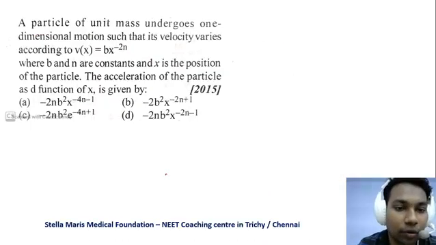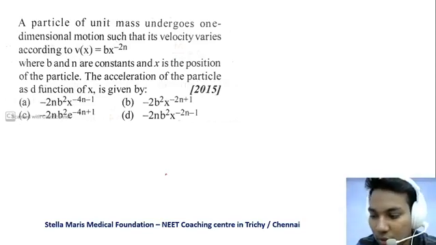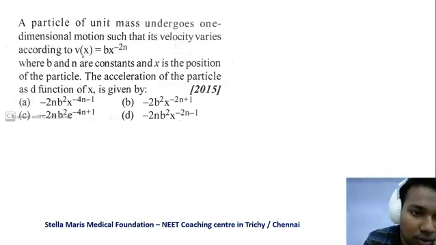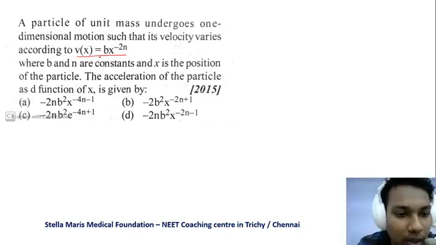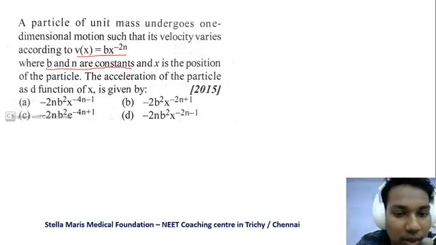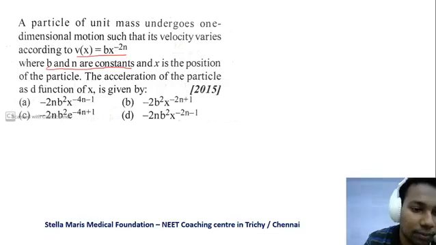A particle of unit mass undergoes one-dimensional motion such that its velocity varies according to v of x equal to b x power minus 2n, where b and n are constants. So constants means it cannot be integrated or differentiated. x is the position of the particle. They are asking the acceleration of the particle as a function of x.